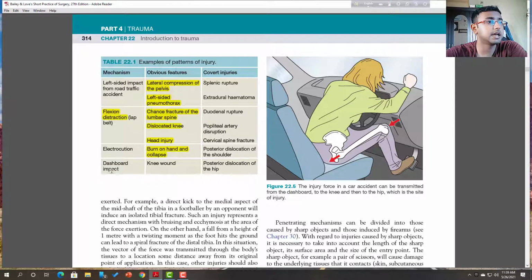Now the dashboard impact. Sometimes the patient is forcefully thrown against the dashboard. In that case, the knee is the site where the impact occurs, and if there is posterior pressure on the hip, in that case pelvic fracture or fracture of the head of the femur can occur.